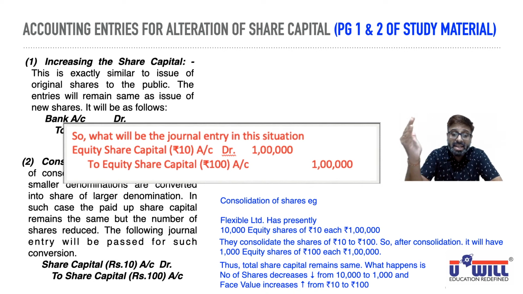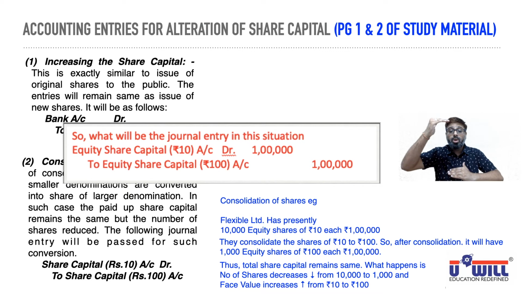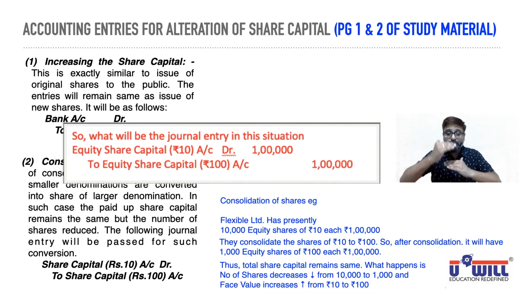So equity share capital to equity share capital, but in the debit account you have to mention the face value 10 rupees in bracket. In the credit account you have to mention the face value 100 rupees in bracket. I hope everyone is clear with consolidation. Smaller face value you are increasing to larger face value. Consequently, number of shares would decrease.